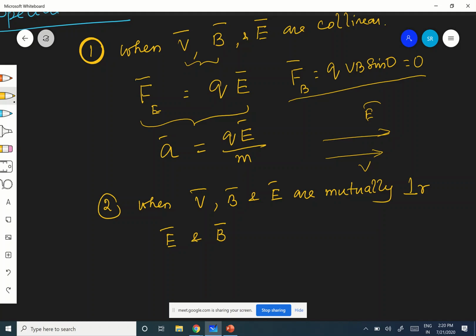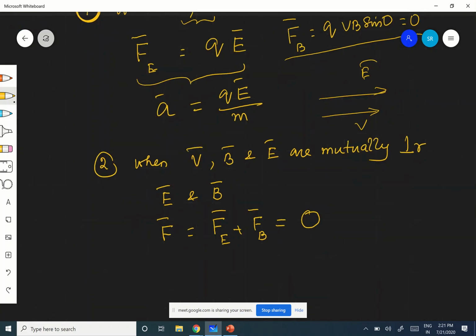The E vector, the electric field, and the magnetic field are such that the total Lorentz force, Fe plus Fb, becomes 0. The second case is V, B, E mutually perpendicular, and in addition E and B are such that no force acts on the charged particle. Lorentz force is equal to 0.